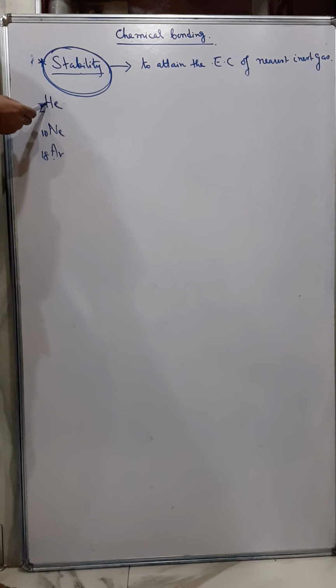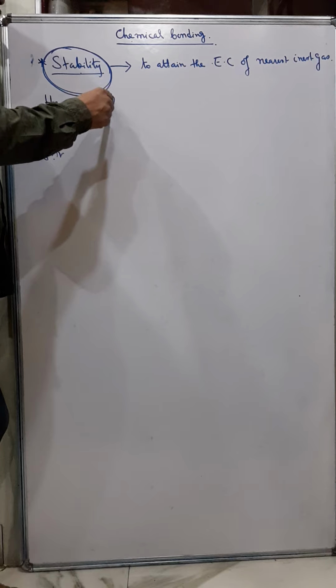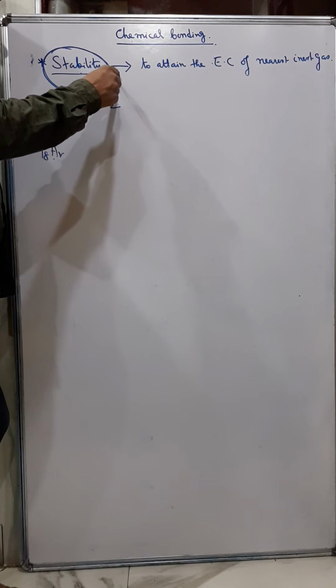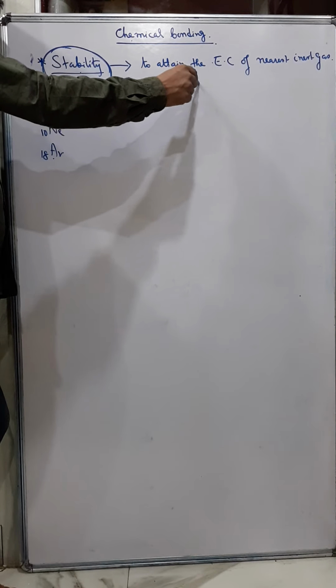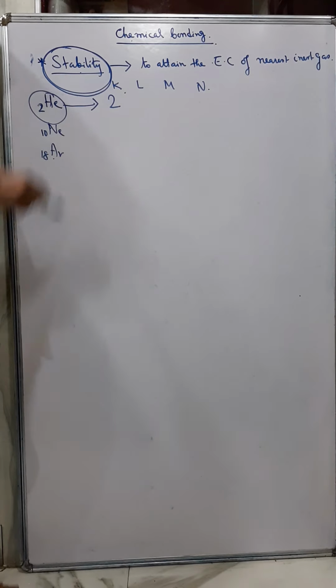Now, the atomic number of helium is 2, that means helium has only one shell, and in the first shell, that is the K shell, it has only 2 electrons, and therefore helium is stable. Okay.